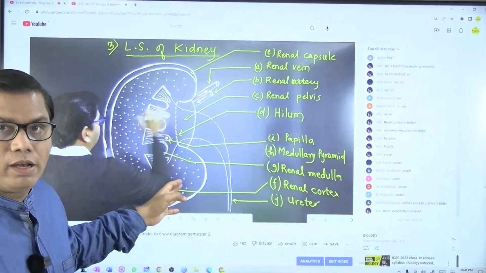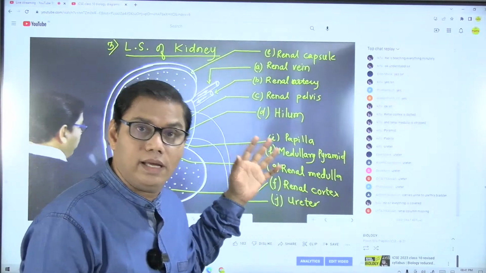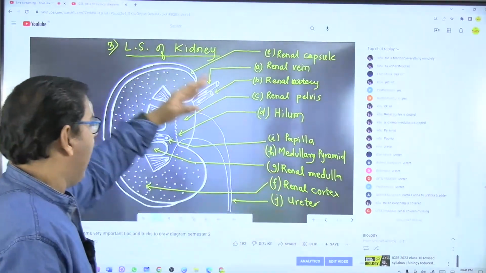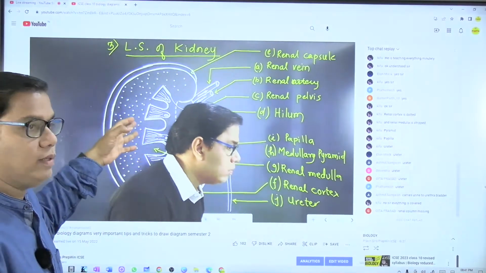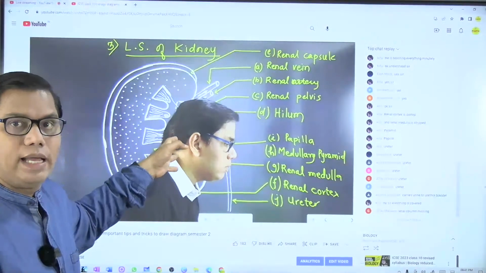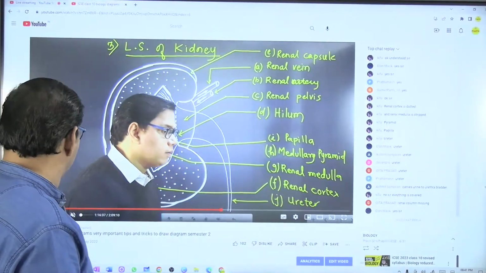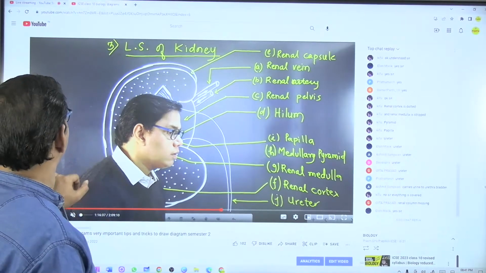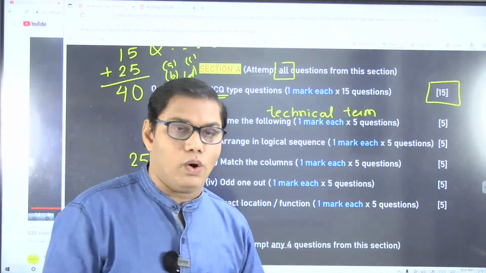So in a specimen paper, this diagram is asked. In a specimen paper given by the council, a diagram is asked to be drawn, and that diagram was LS of kidney. I have already done this diagram. Just go through it. This was a video I took before last year's examination, and you will see that when you do something like this, everything becomes very easy for you all, right?